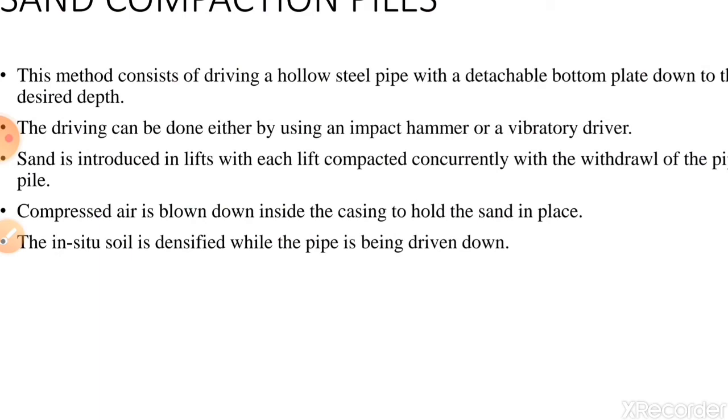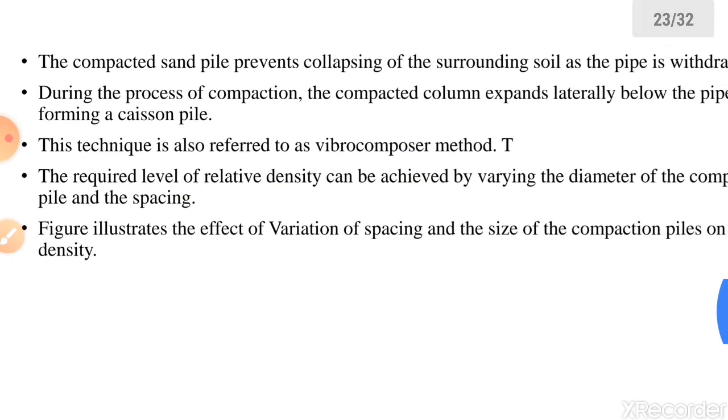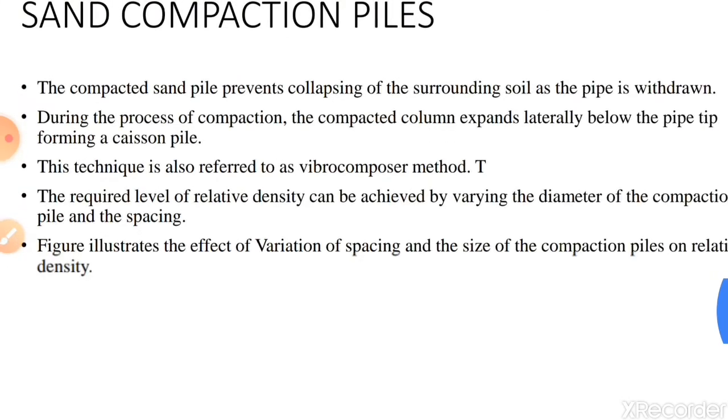Sand is introduced in lifts, with each lift compacted concurrently with the withdrawal of the pile. Compressed air is blown down inside the casing to hold the sand in place. The in situ soil is densified while the pipe is being driven down. The compacted sand pile prevents collapsing of the surrounding soil as the pipe is withdrawn.